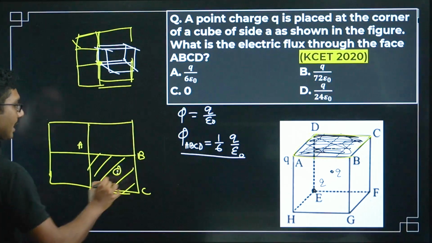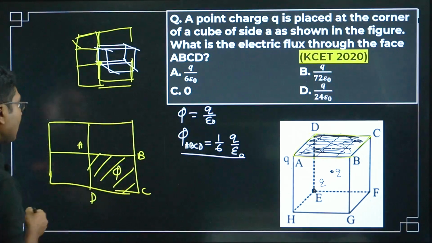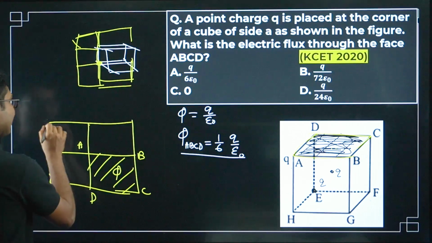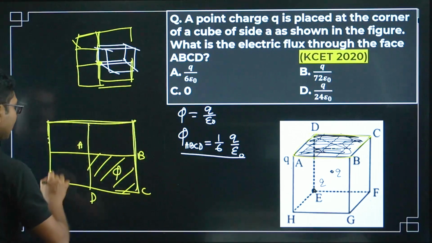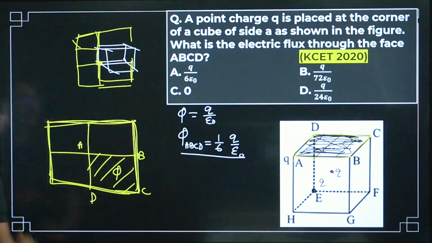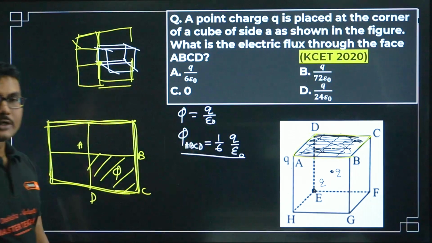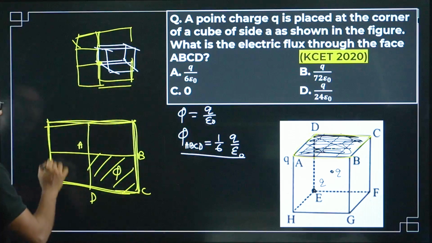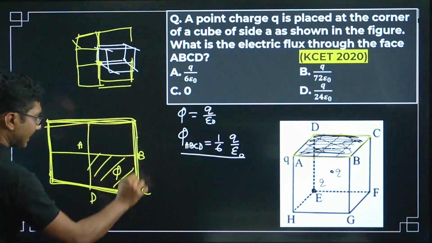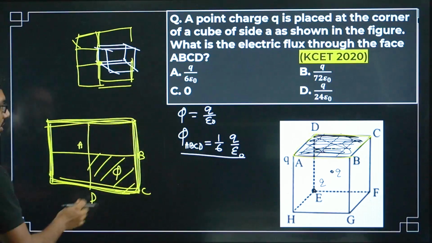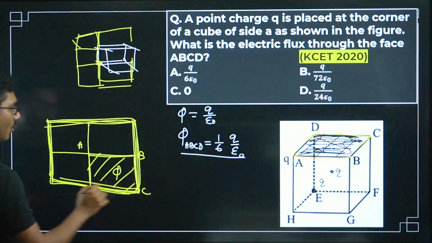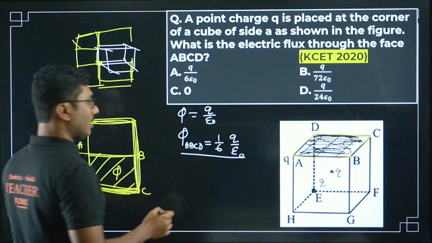Through this we are trying to find the electric flux, right? Now for this entire surface, the electric flux is 1/6 of Q by epsilon naught, right? For this small portion, what will be the electric flux?